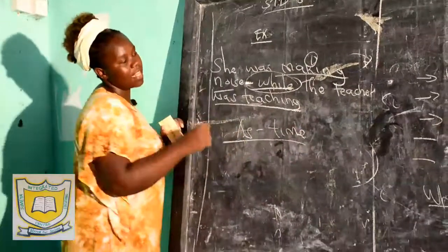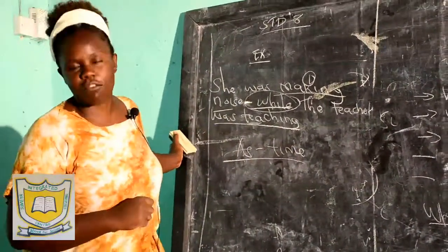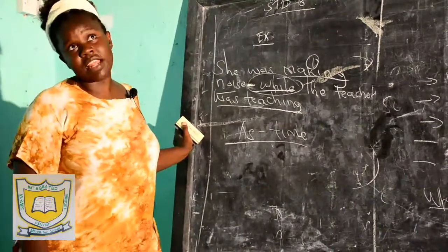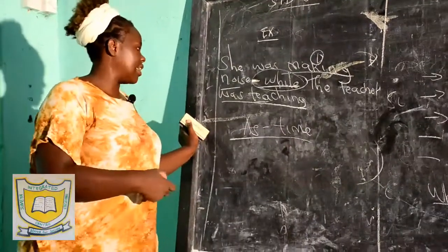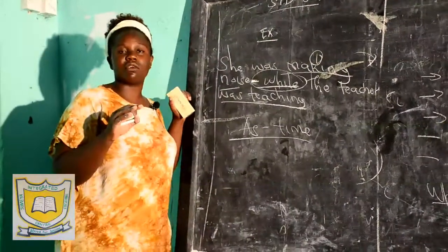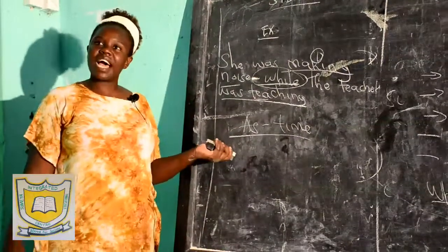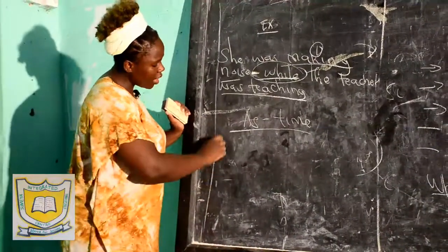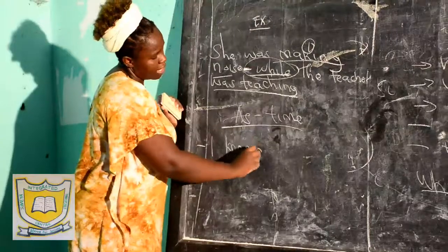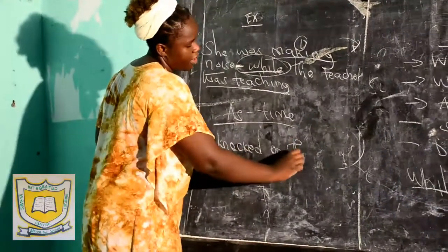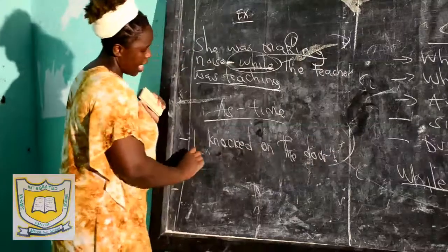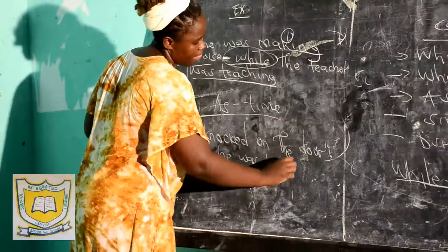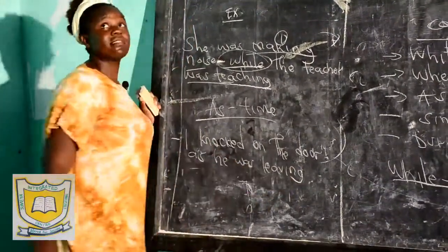Because if you've been keen, I said as is also a conjunction of what? As a conjunction of reason. I say she was beaten as she was late. She was beaten as she was late, as a conjunction of reason. But how are we going to use as as a conjunction of time? Example, in a sentence, I'm going to say, I knocked on the door as he was leaving.